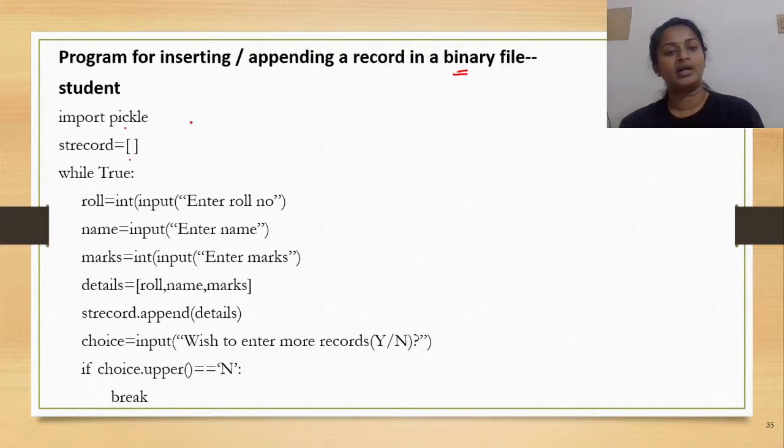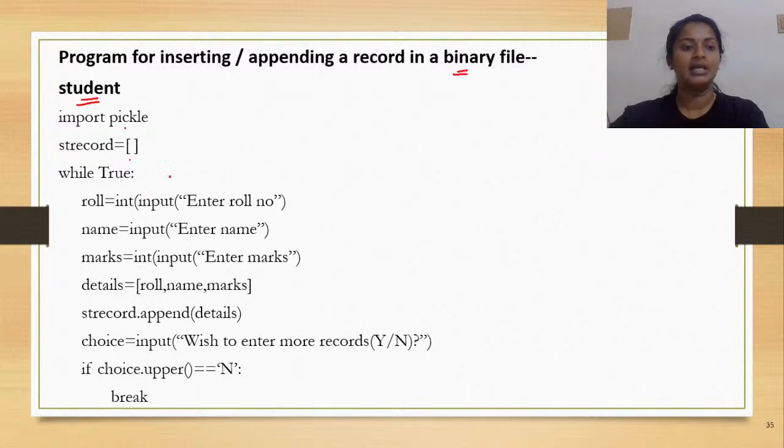Now, see here, we have illustrated reading the contents from the user, and these contents are being written to the binary file. So you are trying to create a student record here. Okay, see here, the name of the binary file is student. Now, if in the question the name is already given, you have to use that particular name. Okay, and you are not supposed to use any name of your own.